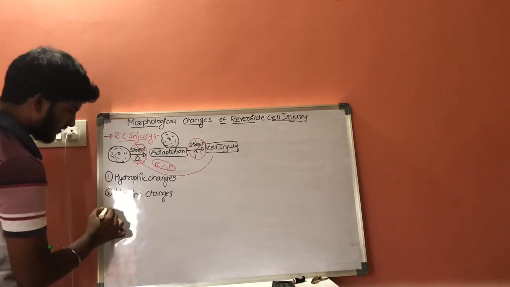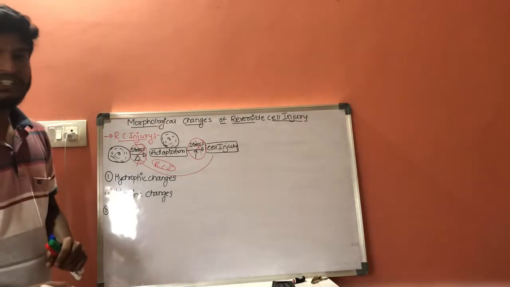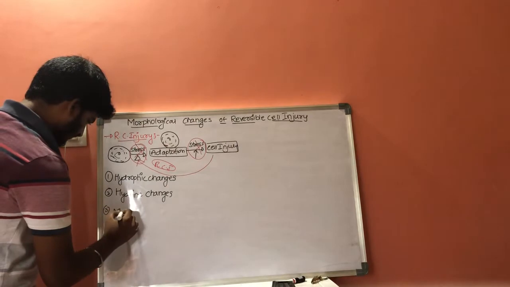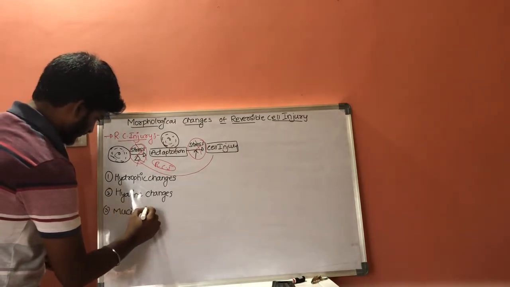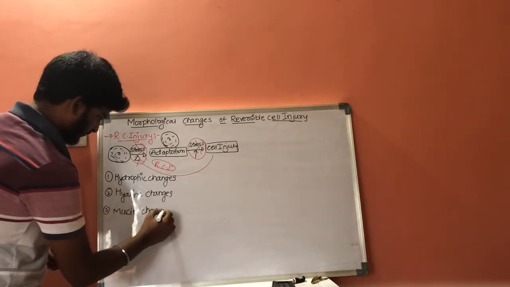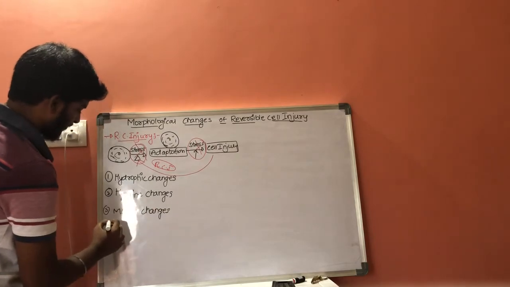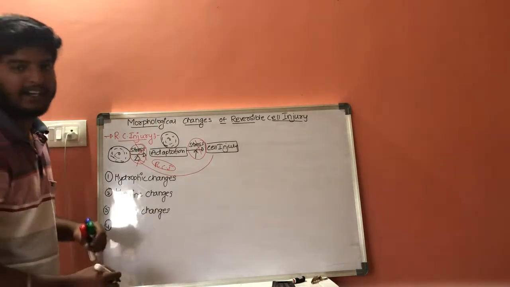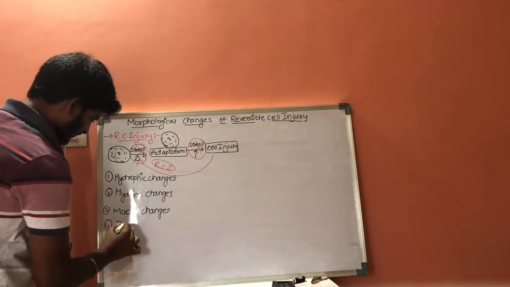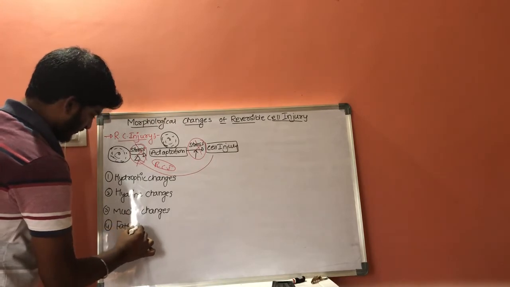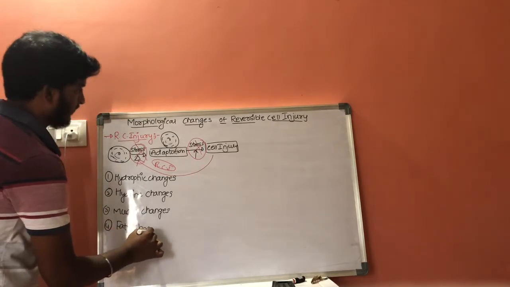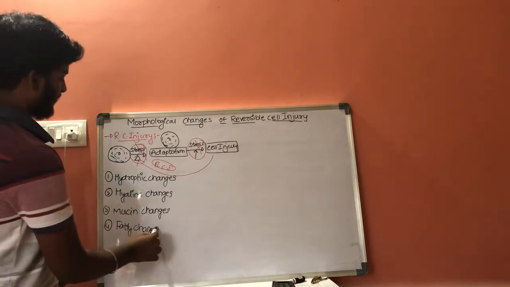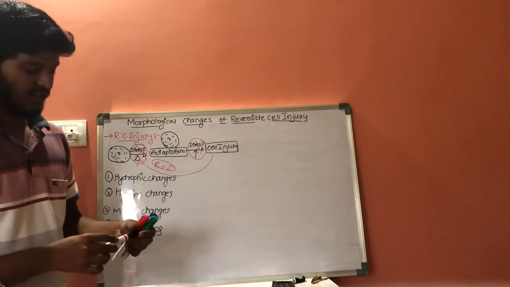Third one is mucin changes. And fourth one is fatty changes. Let us discuss these 4 changes.